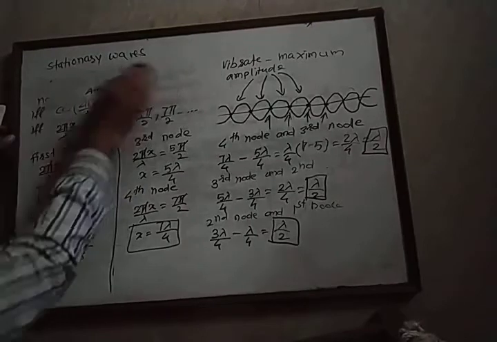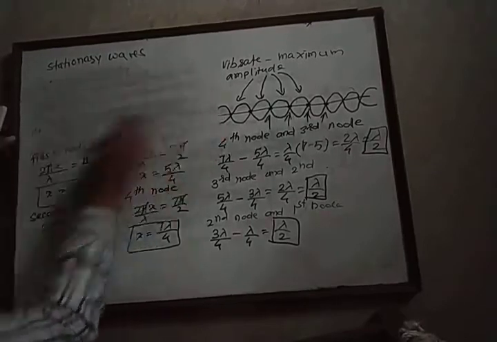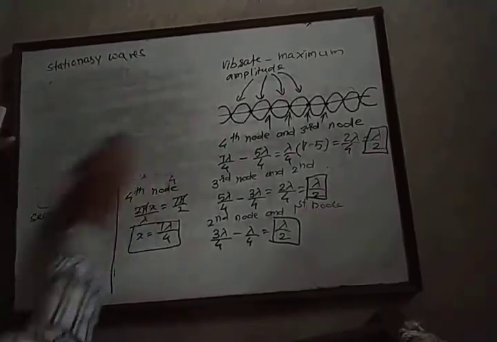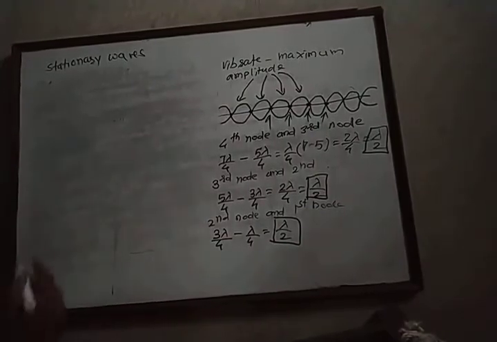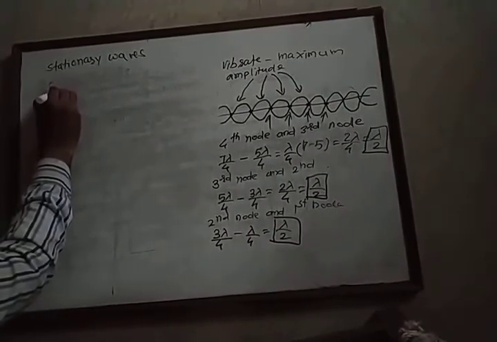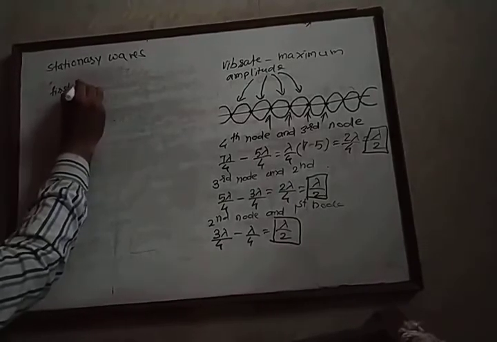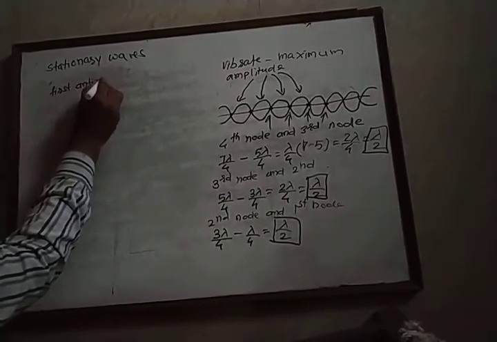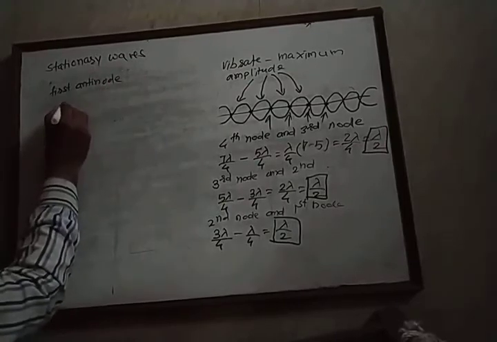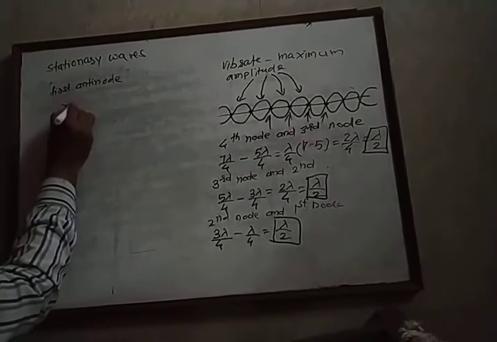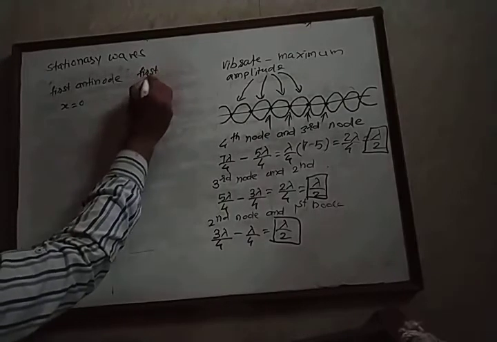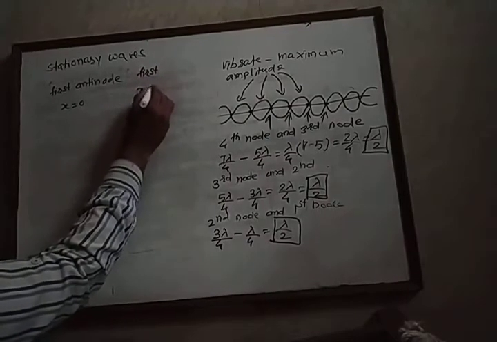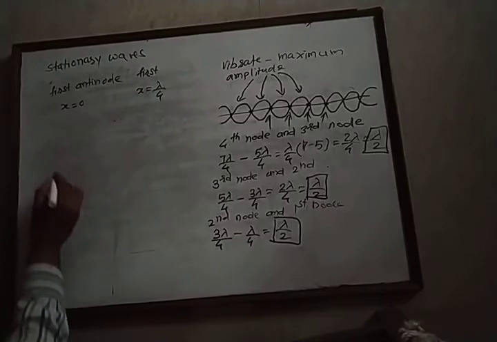Now we calculate the distance between a node and an antinode. We know the first antinode is obtained at a distance x equal to 0, and the first node is obtained at a distance x equal to lambda by 4.